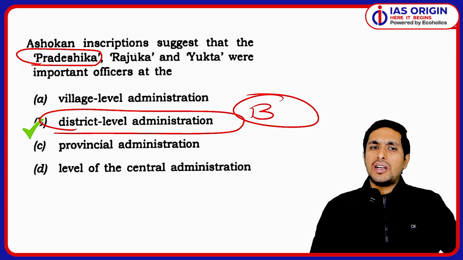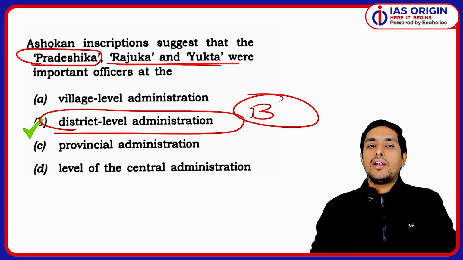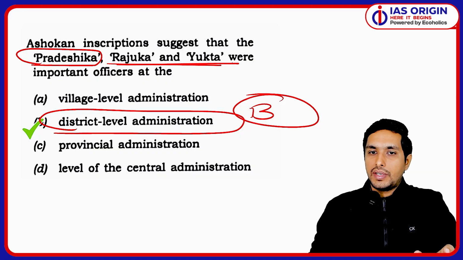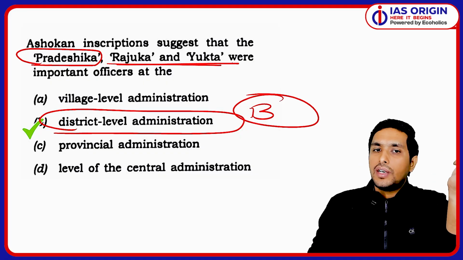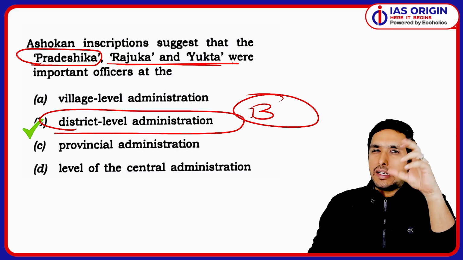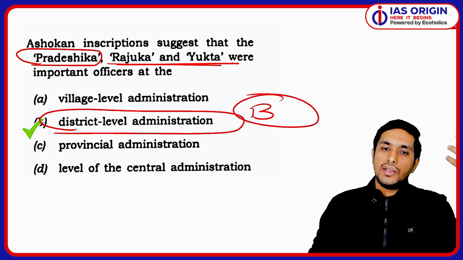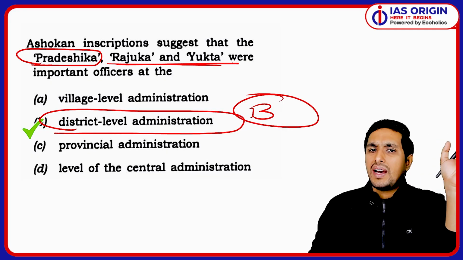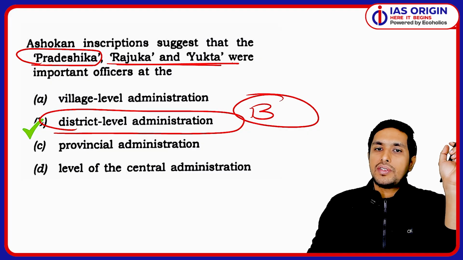And similarly, Rajuka and Yuktas also, they are operating at the district level. Very much important this is. Okay. So overall in charge is Pradeshika, of course. And the Yukta is basically a junior officer, like secretarial kind of assistants, you can say. Secretariat जैसे होते हैं वहाँ पे बैठते हैं, it's kind of that. So they are certainly very much important officers which we see at the district level.